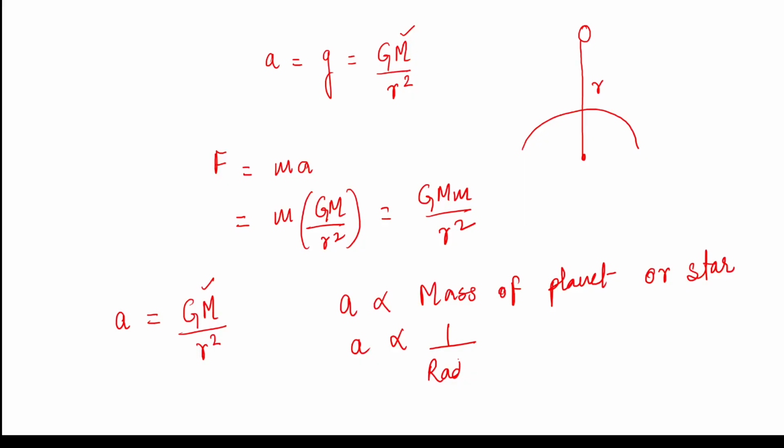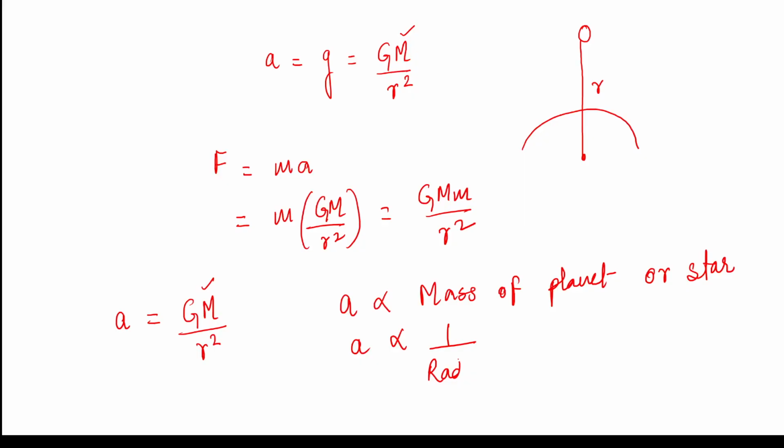Now let's do some questions. Go ahead, pause and try to do it yourself. Once you've done that, you know what I'm talking about. F is G, where G is the universal gravitational constant, and r is the distance between the two bodies of mass capital M and small m. Every time, pause and do it.